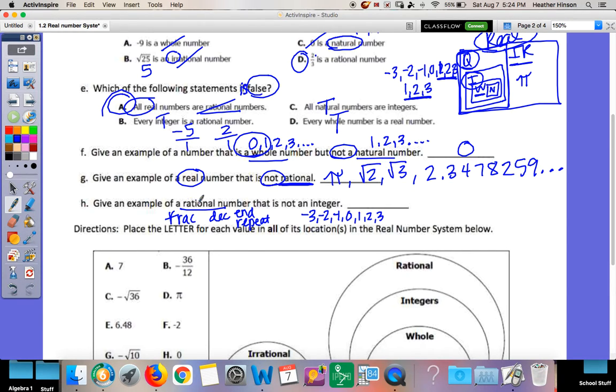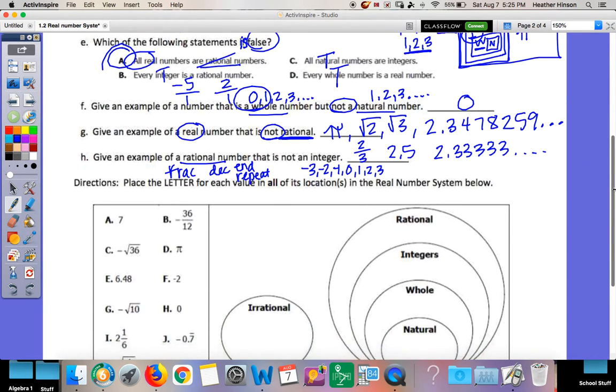So we need a rational number that is not an integer. So that can be a fraction, like 2/3. It could be a decimal that ends, like 2.5. Or it could be a decimal that repeats, like 2.3333333 forever. So any of those are valid answers.